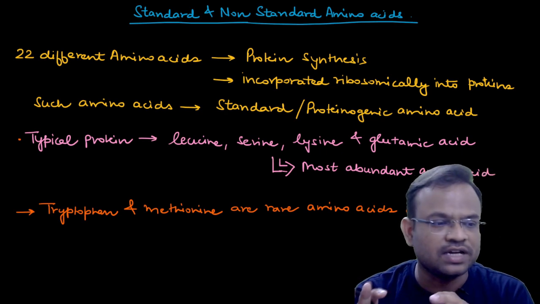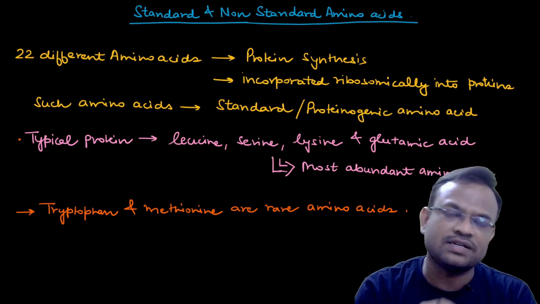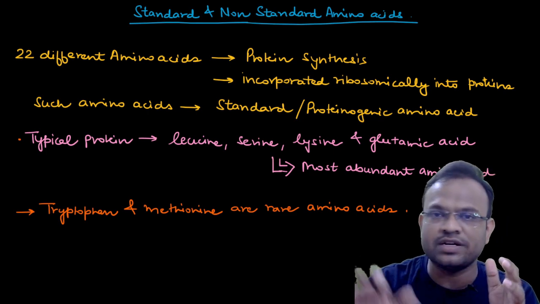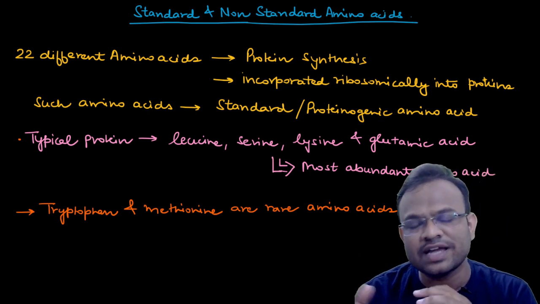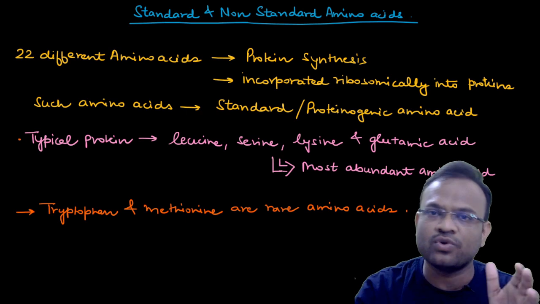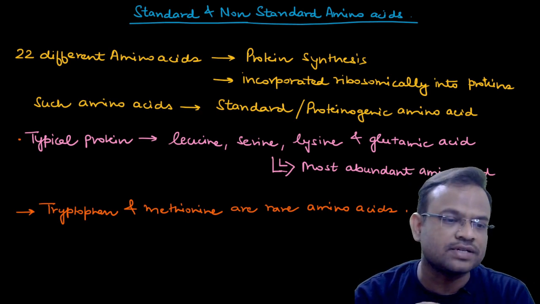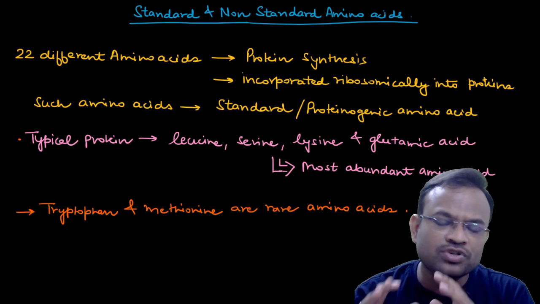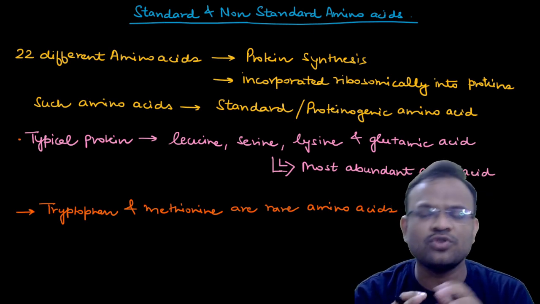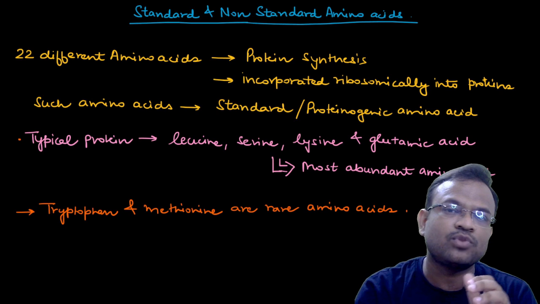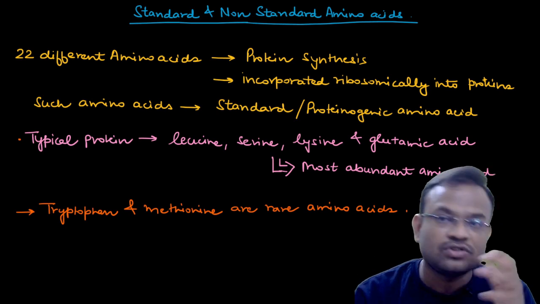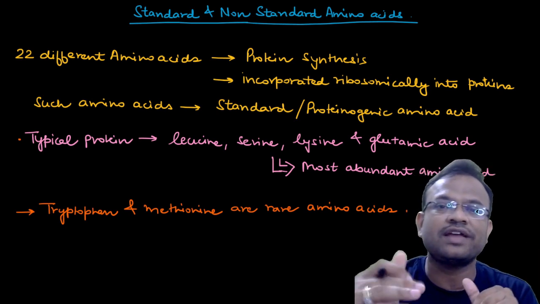So this is the entire thing. Such amino acids, these 22 different amino acids that can be ribosomically attached into a growing protein chain, are called standard amino acids or proteinogenic amino acids, right? What do you mean by proteinogenic? Proteinogenic means those amino acids that generate protein.